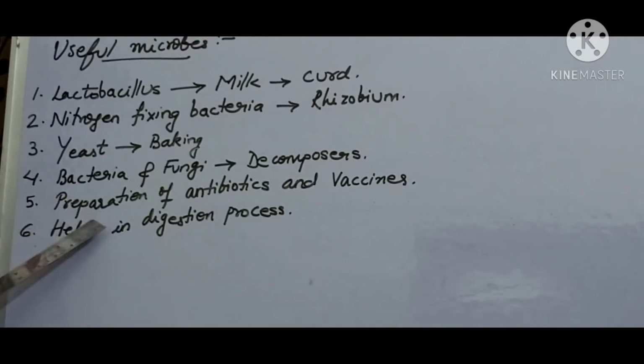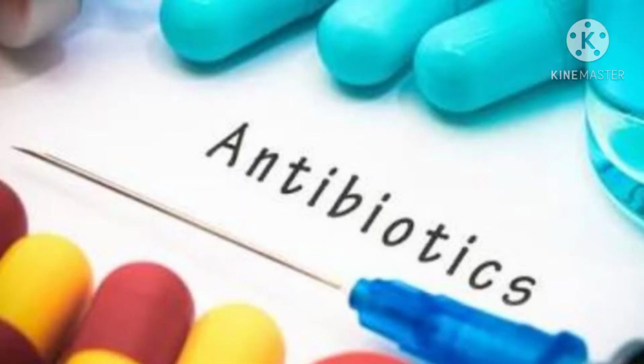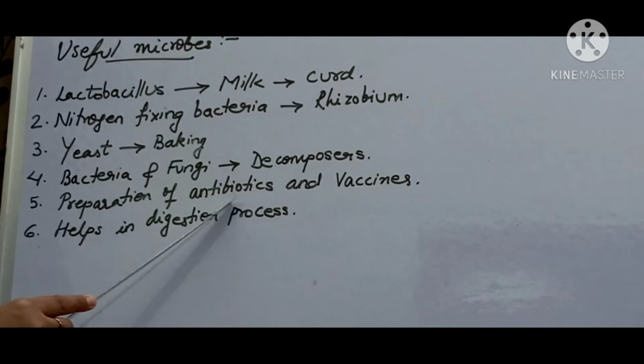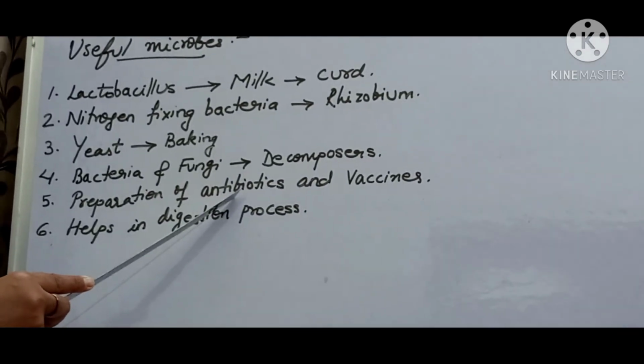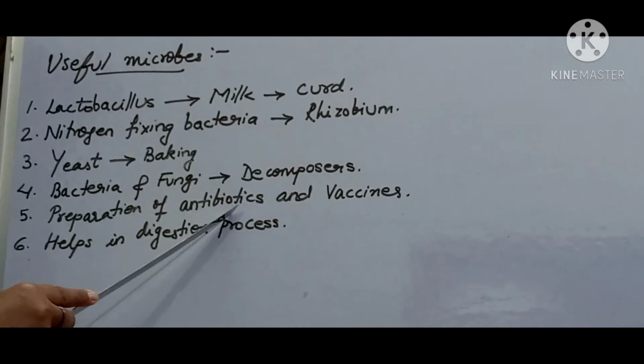Some microbes help in the preparation of antibiotics and vaccines. Antibiotics are medicines that destroy disease-causing organisms. Bacteria and fungi are mainly used to make antibiotics. Penicillin is a type of antibiotic, or I can say that it is the first antibiotic which is prepared from fungus.